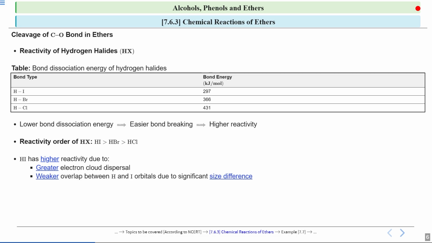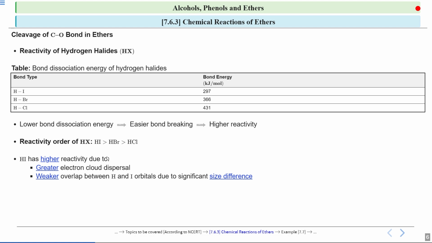If I talk about the size of iodine, it is quite large, because as we move down from fluorine, chlorine, bromine and iodine, fluorine has the smallest size and iodine has the larger size. So there is weaker overlap between hydrogen and iodine orbitals because of this significant size difference, because the size of hydrogen is small and the size of iodine is quite big. Okay, so there is weak overlap.